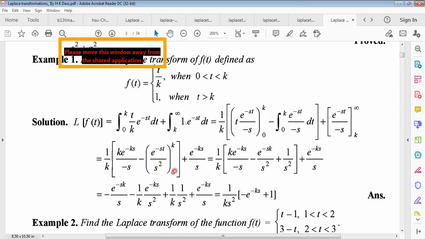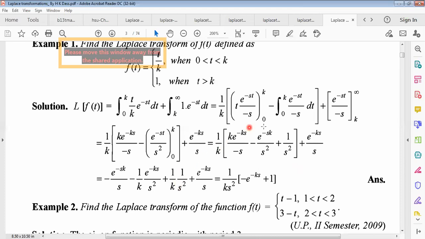Then putting 0, we get what? e to the power minus 0, what? 1. So 1 by s square. And this is the last part. So from this whole part, we can write e to the power minus sk divided by s, taking 1 by k multiplying. 1 by k means what? Cancelled. So first part, and this is 1 by k into the second part, 1 by k into the third part, and this is the last one.